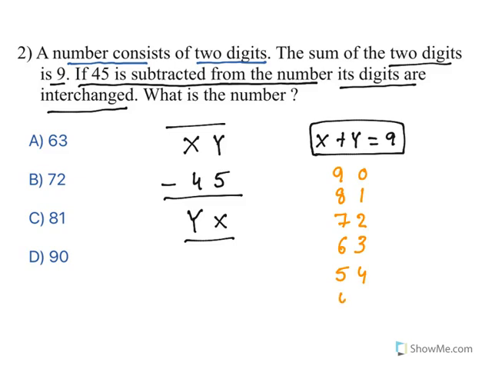And then it could be 4 and 5. Stop here. The reason is, see, another prompt says when you subtract 45, you will get the digits interchanged. So the number must be greater than 45 because this is not a negative number, this is a positive number. So when do you get positive? When this xy is greater than 45.